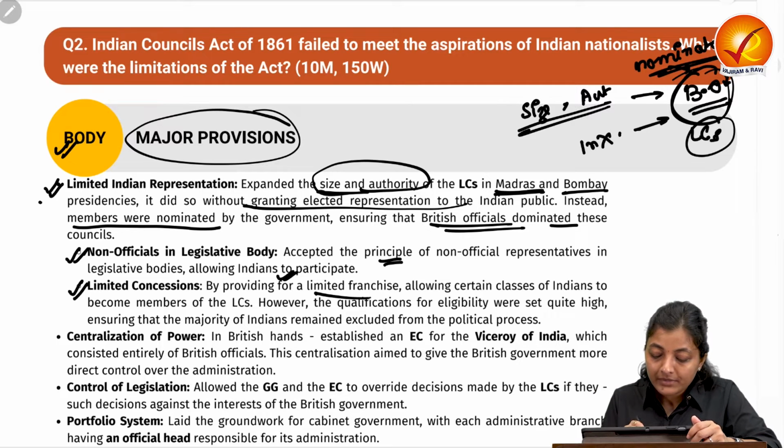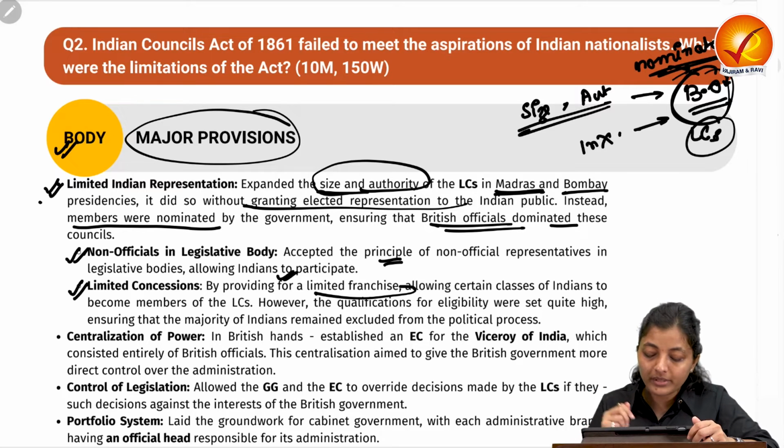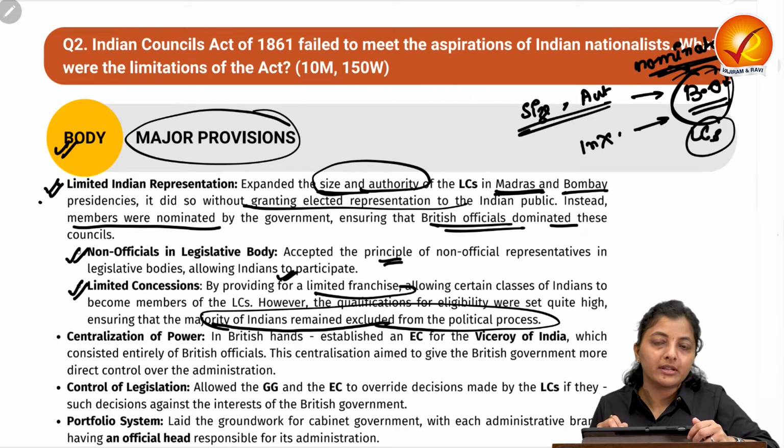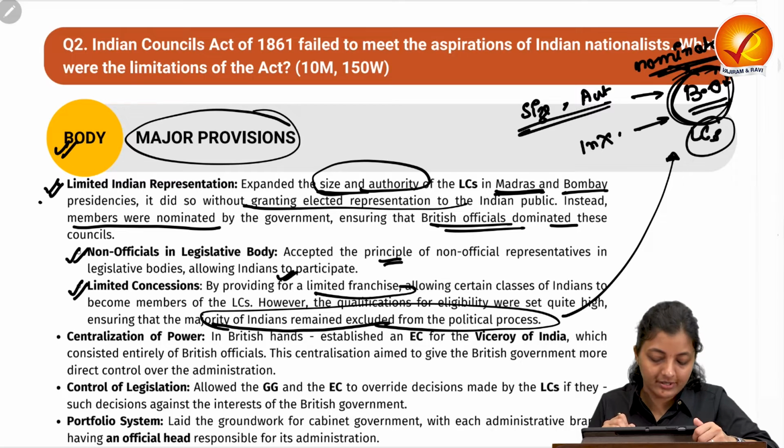So there was a limited franchise, allowing only certain classes of people for the nominations as well. The majority of the Indians remained excluded from this political process because the eligibility qualifications were very high. So only a few Indians could participate, majorly dominated by the Britishers.